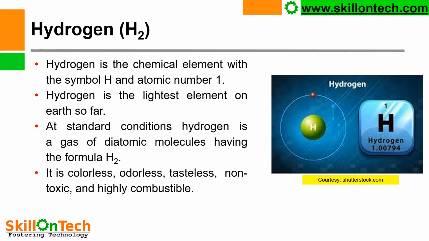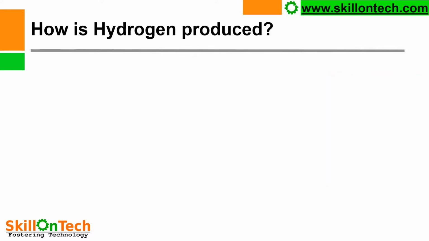Hydrogen is the lightest element on the earth so far. At standard conditions, hydrogen is a gas of diatomic molecules having the formula H2. It is colorless, odorless, tasteless, non-toxic and highly combustible gas. The non-toxic nature and high combustibility leads the hydrogen to be used as a fuel. So let us see various methods for the production of hydrogen.